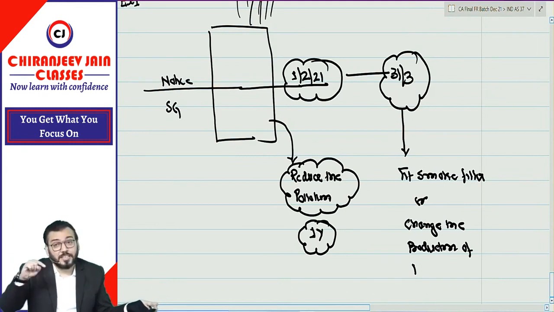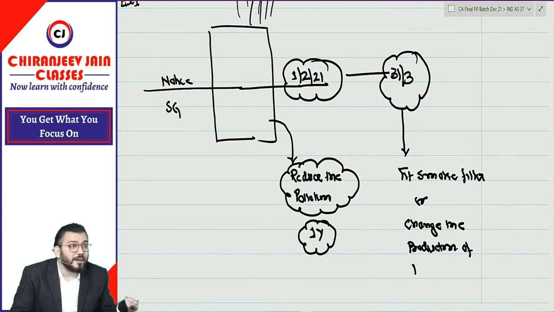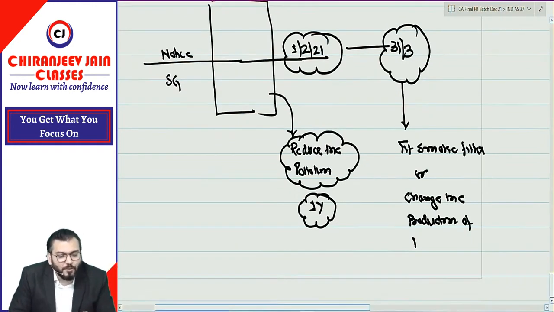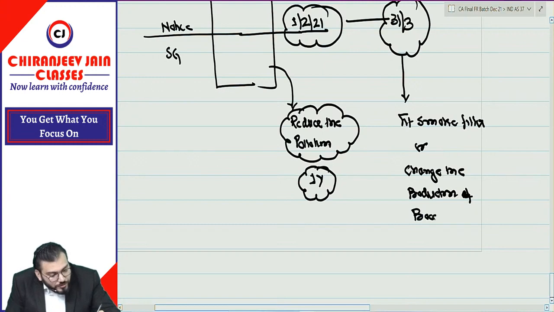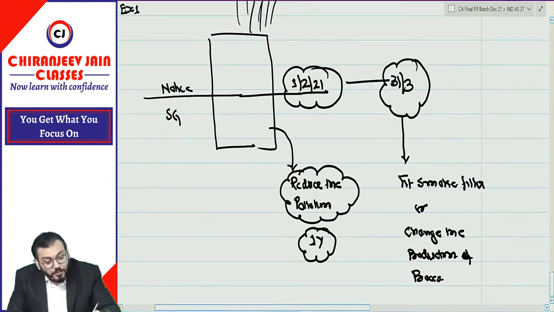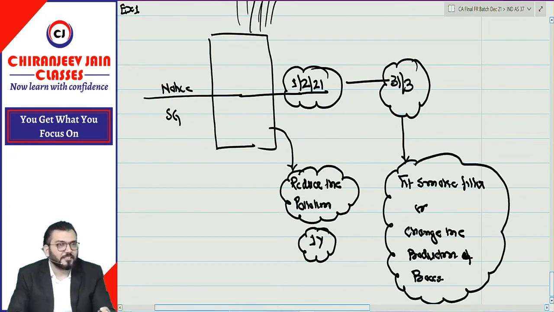But if they fit a smoke filter, then some expenditure is required. I hope you are understanding my emotions. And right now, management has not decided what to do. Once they have decided, then the game is over.